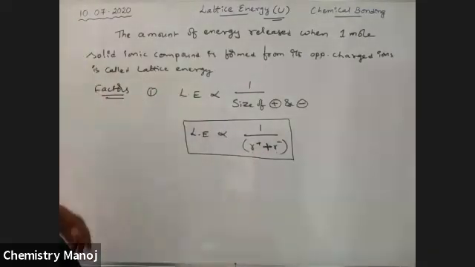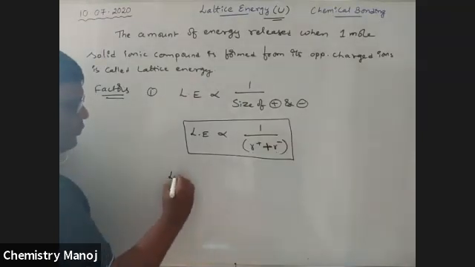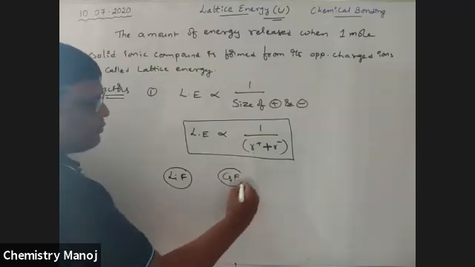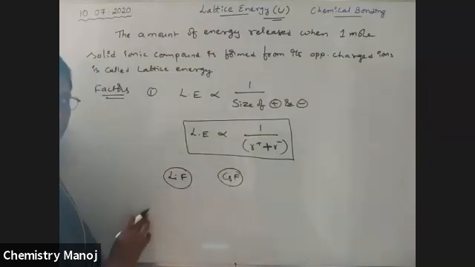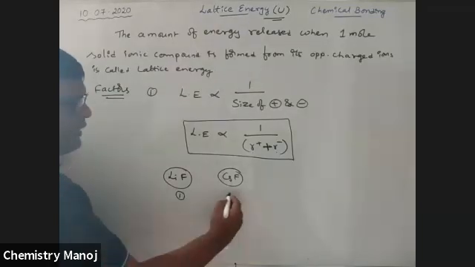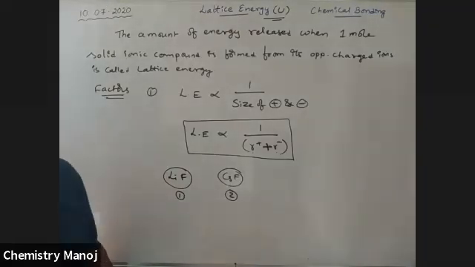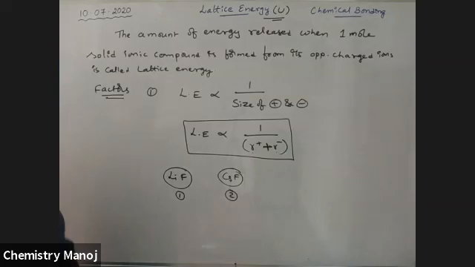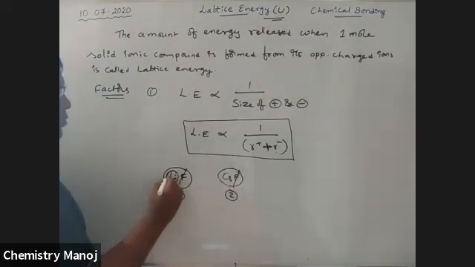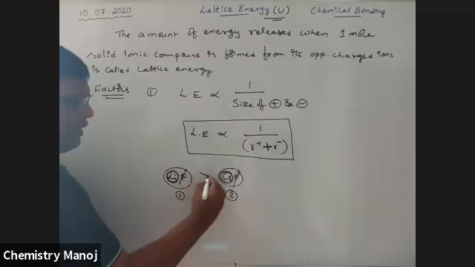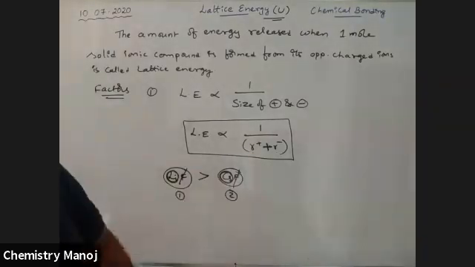Okay, so see, my dear boys, lithium fluoride is there, and cesium fluoride is there. Lithium fluoride, cesium fluoride. So it is the first case and the second case. Where is more lattice energy applied? Good, yes. I'm very happy, my dear boys. All of you are correct. Thank you. So lithium and fluorine, same ending, but lithium has a small size and cesium has a larger size. A larger ion has less lattice energy. Therefore, the lattice energy of lithium fluoride is greater than that of cesium fluoride.